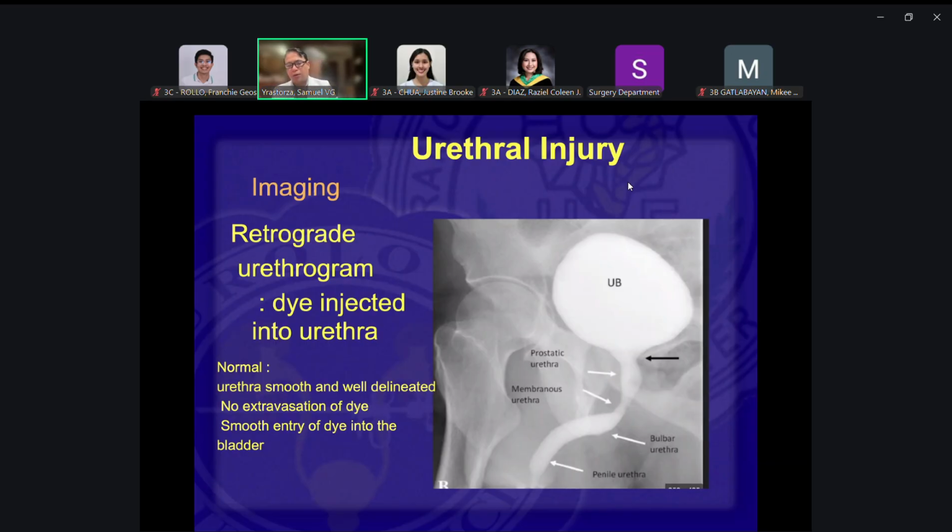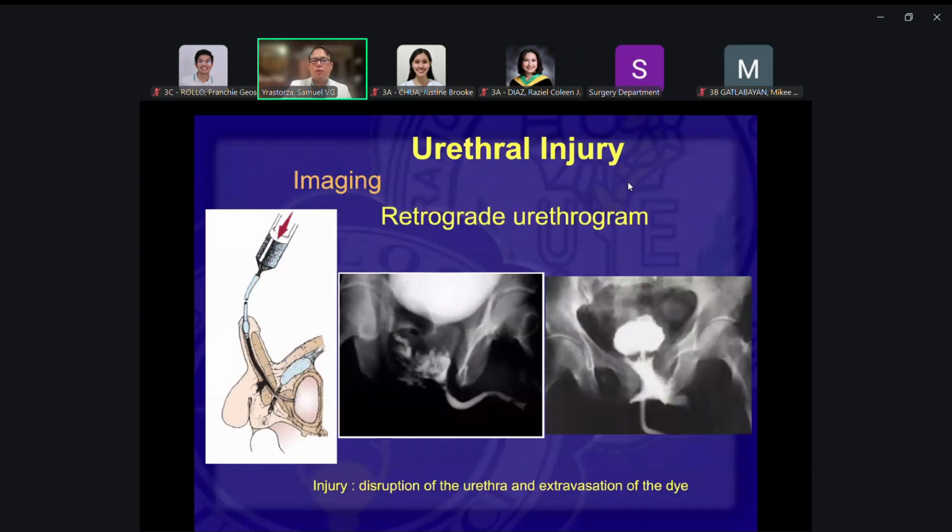It would take a longer time, and you just get exposed to the CT scan. So in this case, we put in a dye into the urethra, and this is how it should look. Normal urethra. It's smooth, no extravasation of the dye. Again, those are the 4 parts of the urethra.